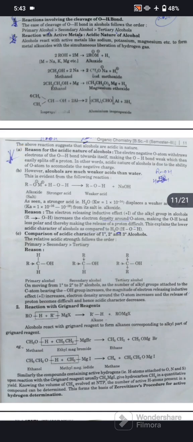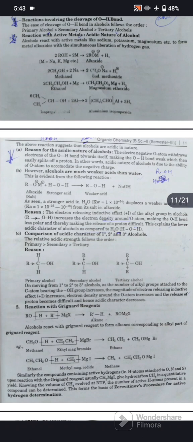Comparison of acidic character of primary, secondary, and tertiary alcohol. The relative acidic strength follows that primary is more acidic than secondary, which is more acidic than tertiary. On moving from primary to secondary to tertiary alcohol, the number of alkyl groups attached to the carbon atom bearing the OH group increases. The magnitude of the electron releasing inductive effect, plus I effect, increases. Electron density around the oxygen atom increases, the release of proton becomes difficult, and hence the acidic character decreases.